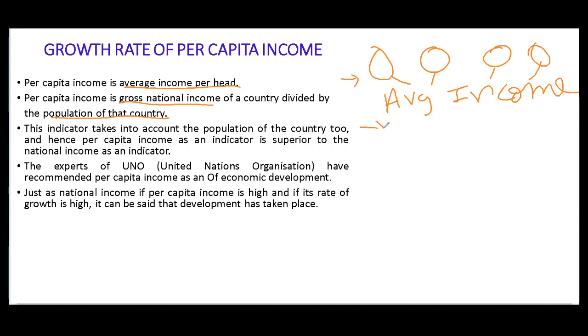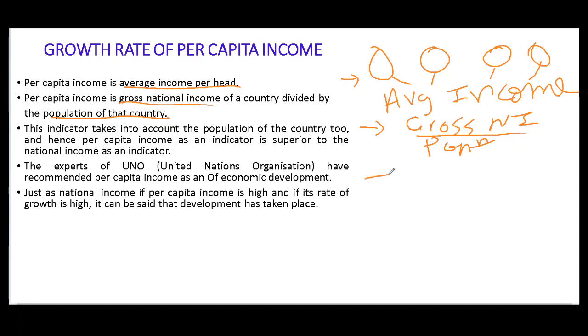The second definition is gross national income divided by the population of a particular country. This indicator takes into account the population of the country too, and hence per capita income as an indicator is superior to national income as an indicator.